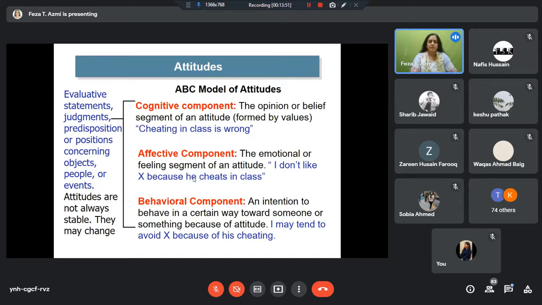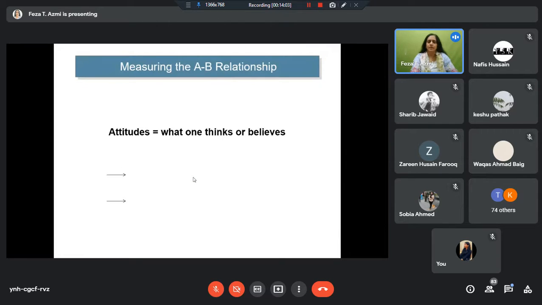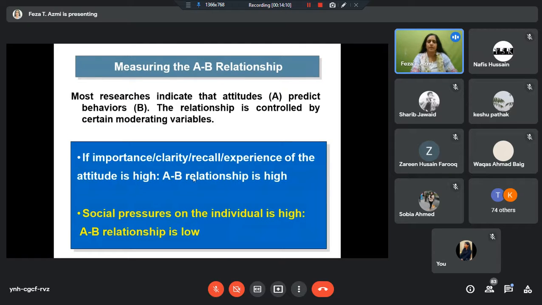Anyway, without slides, looking at somebody speaking, this helps. When you have a slide also going on, it helps. So I've discussed this ABC model and the attitude-behavior relationship. Nothing very significant, but just a recap of what I've discussed. A predicts B, and if attitude is clear and important, the AB relationship is high. If social pressure is high, then the AB relationship is low.